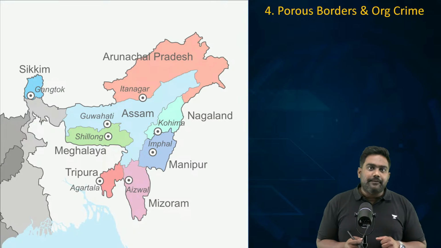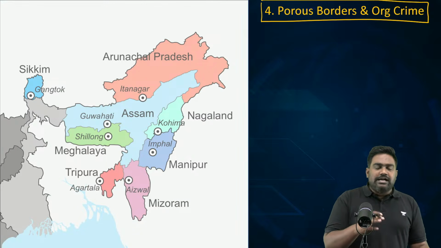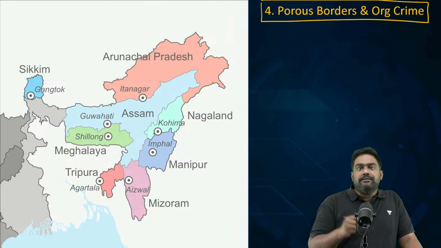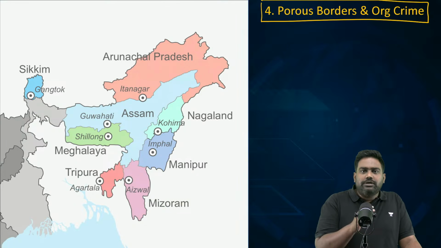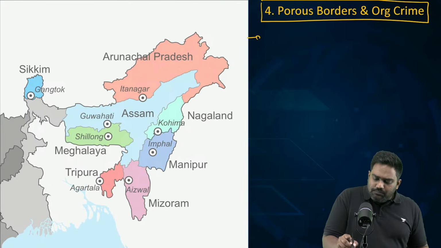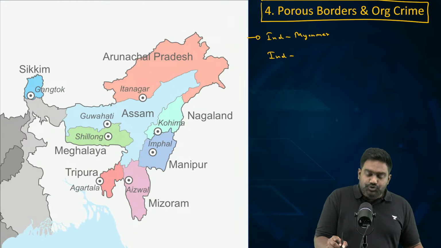in Northeast India. Next, the porous international borders that we have and the prevalence of organized crime, the transnational organized mafia that has flourished in this region, has been a major contributing factor. Now, for example, look at the India Myanmar border, or look at India's borders with then East Pakistan, which is today's Bangladesh.